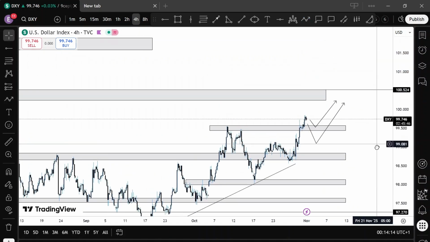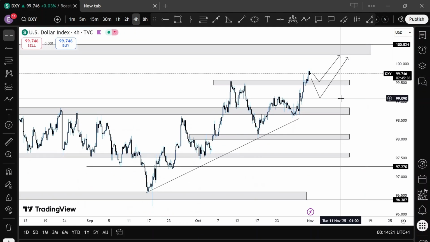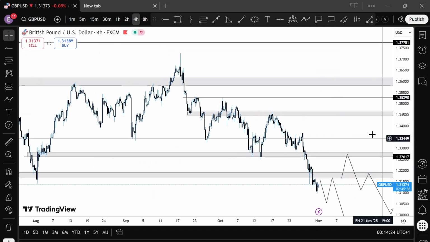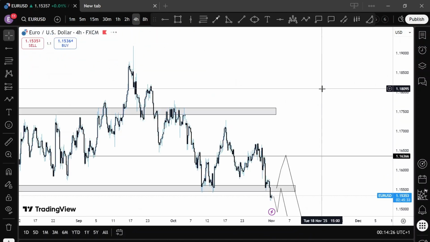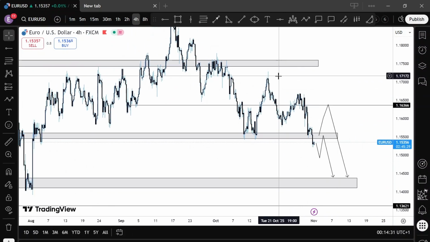I think we have a strong DXY going forward, which means we might be looking to see price around 100.50, and when price starts doing that, we anticipate a continuation to the downside here on pound USD, and very similar here on Euro USD. And that's that for the outlook for this week.